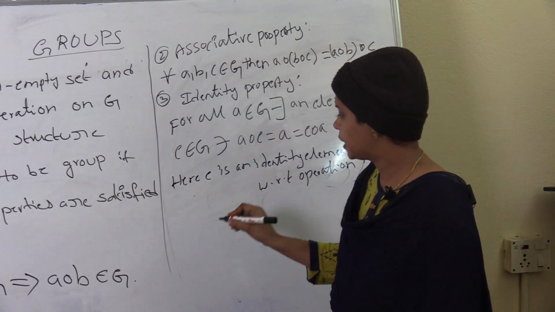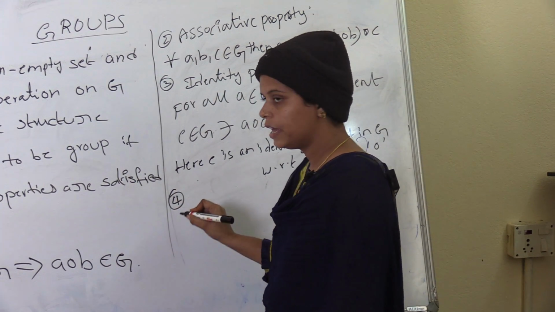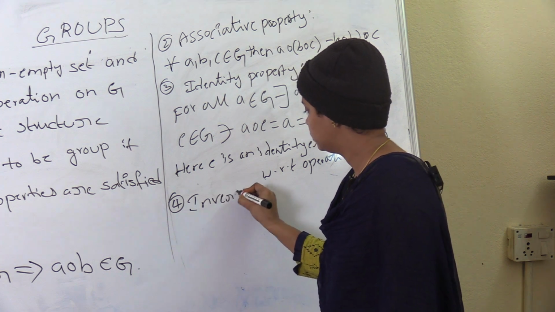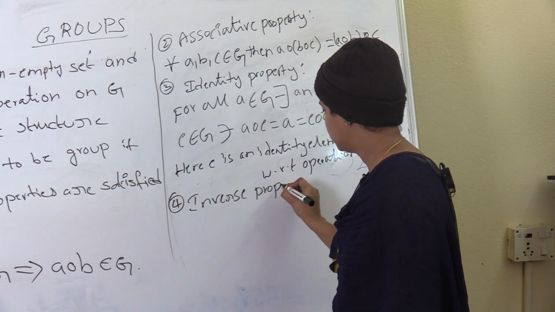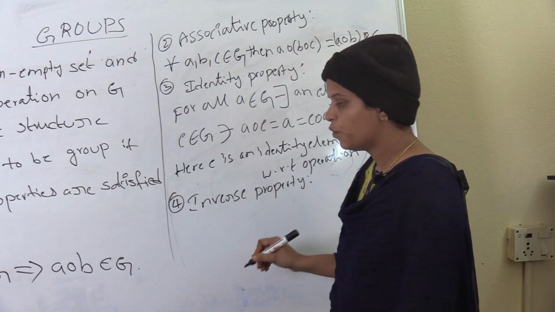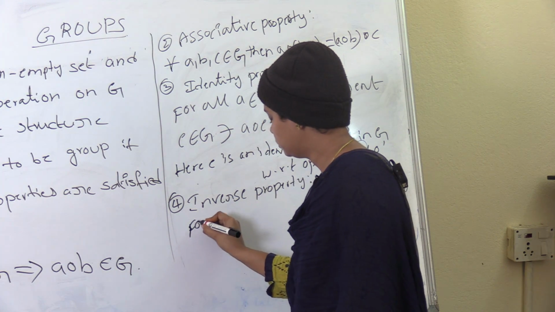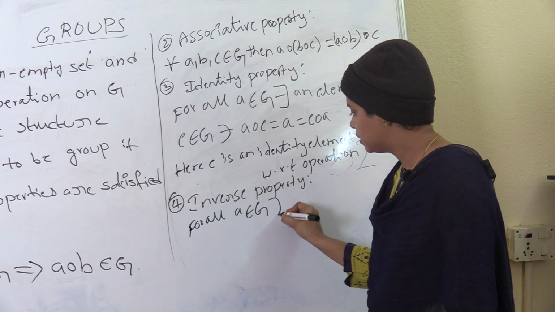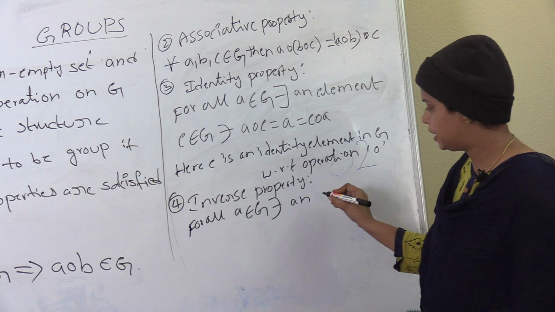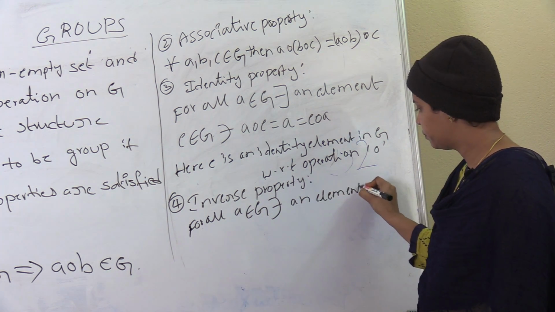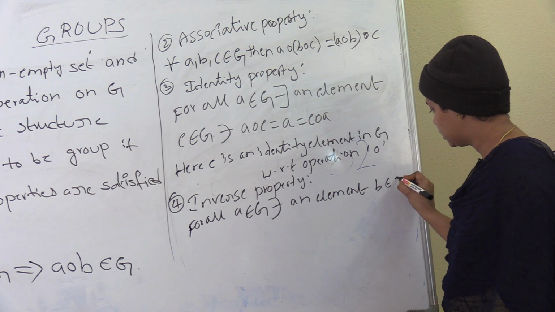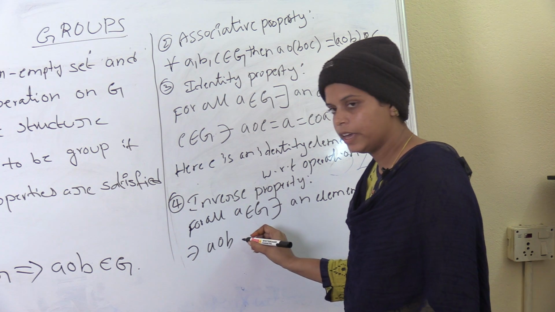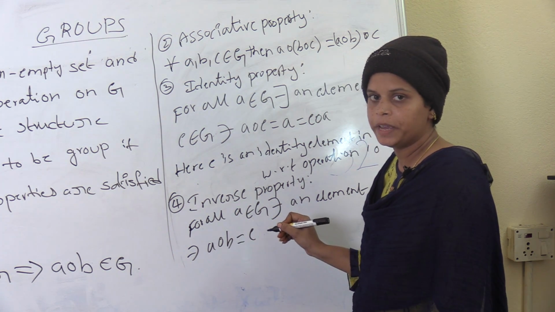Next, fourth one, inverse property. For all a belongs to G, there exists an element b belongs to G such that a circle b equal to e equal to b circle a.